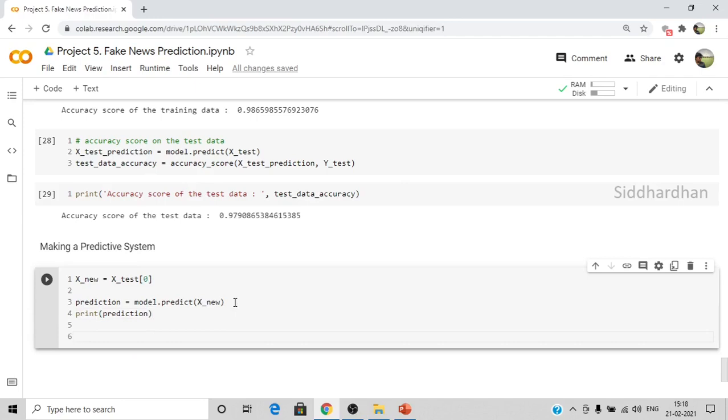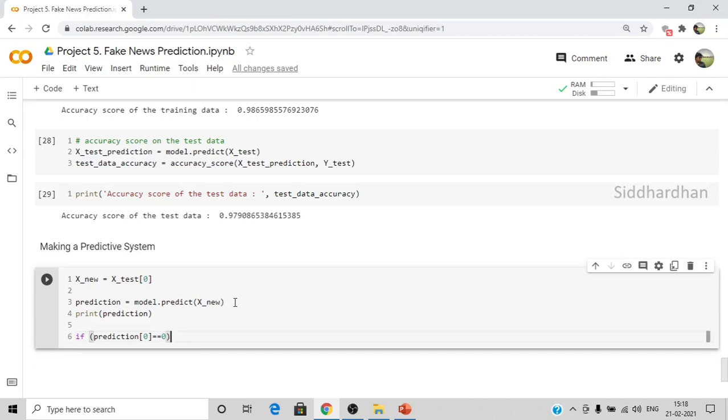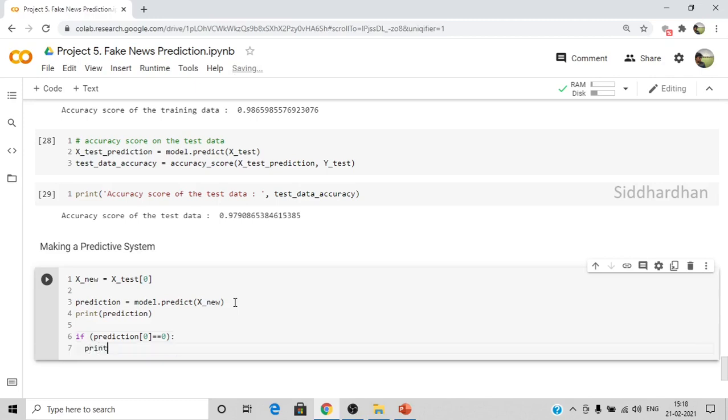And if prediction is equal to 0, so 0 means real news, I have mentioned earlier, right? So 0 means real news. So if the value is 0, we need to print that the news is real.